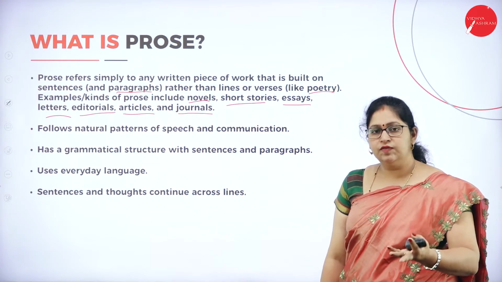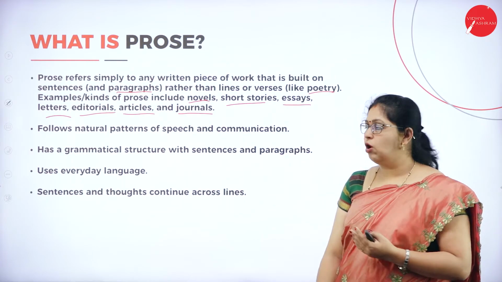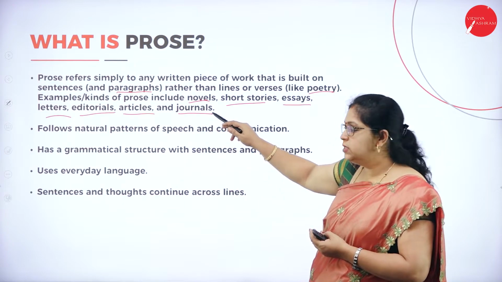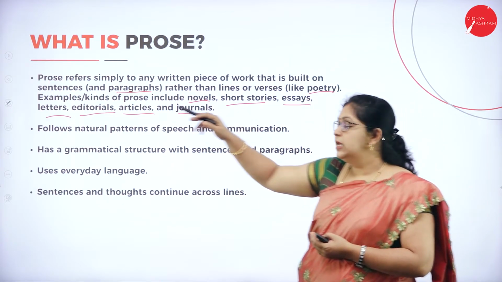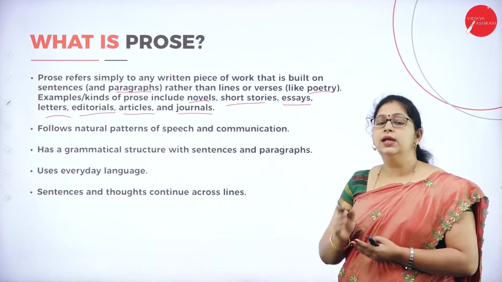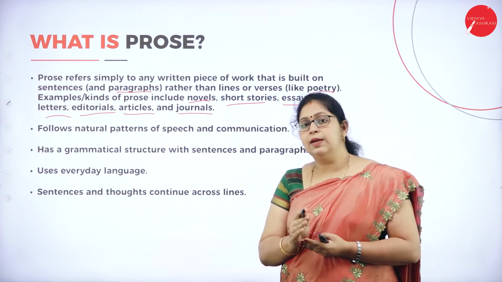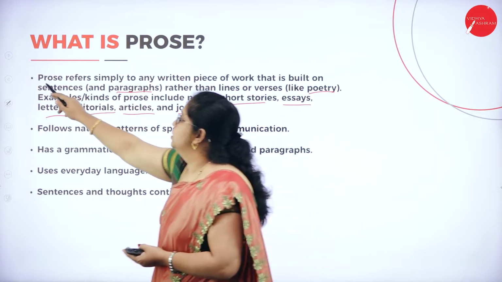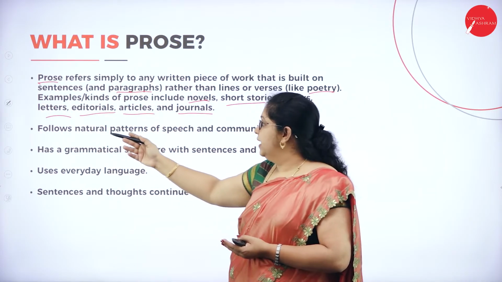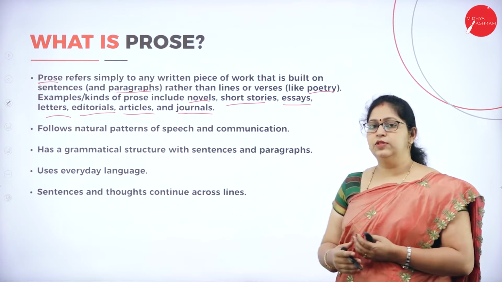These are some of the examples or the kinds of prose we see. Let me recap. Novels, short stories, essays, letters, editorials, articles and journals are some of the kinds or examples of prose.